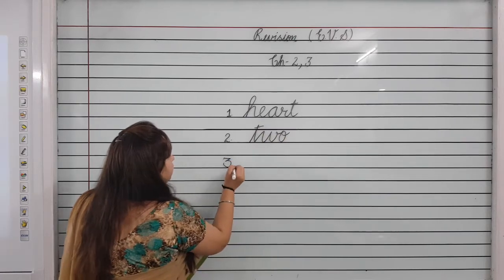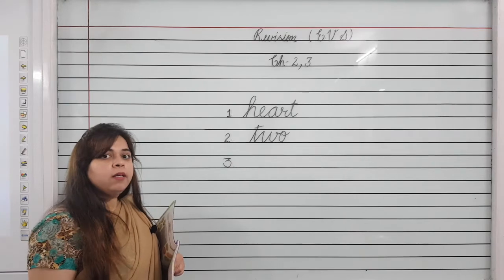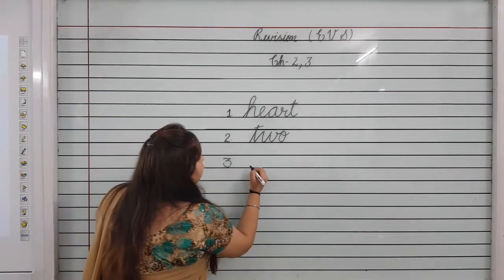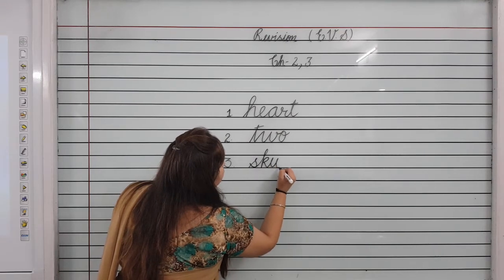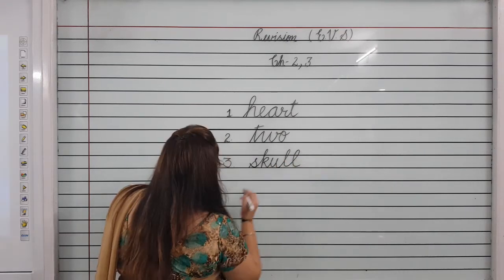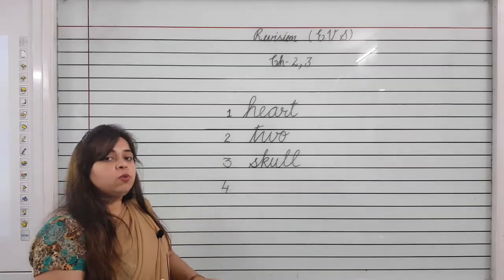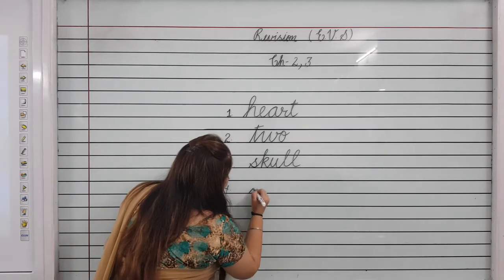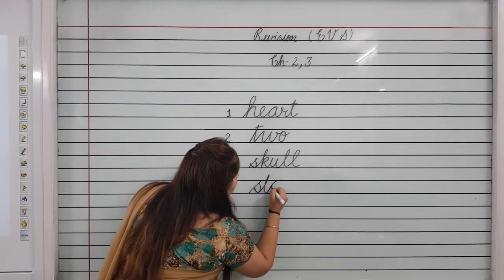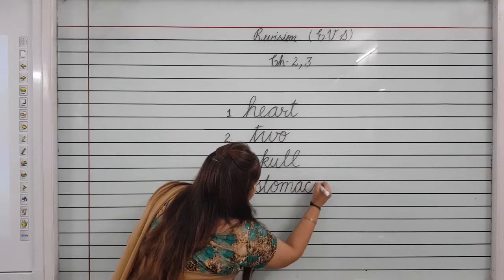Number 3. Dash protects our brain. What protects our brain? Skull. So spelling of skull is S-K-U-L-L. Number 4. The food goes into our stomach. So spelling of stomach is S-T-O-M-A-C-H.